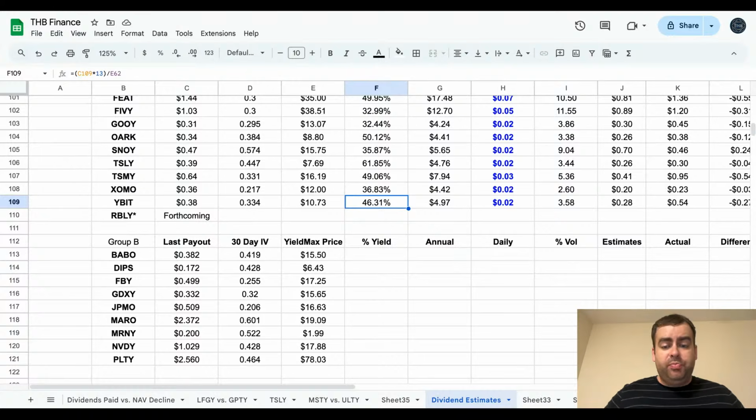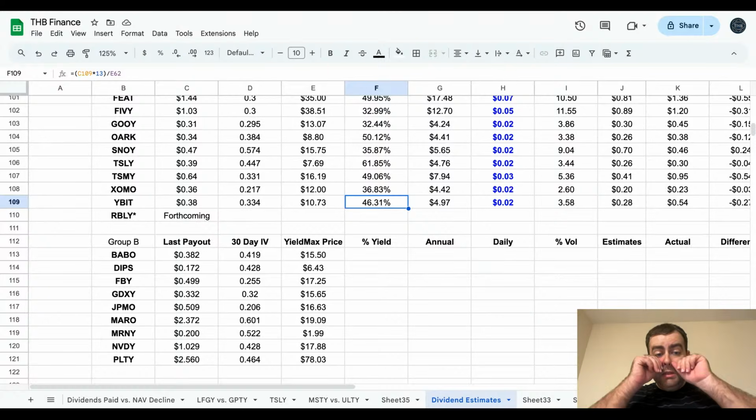The prices of these, PLTY is $78. And this is obviously based on the fact that the underlying is doing so well. Palantir is one of our best stocks of the year. NVDY, 17.88, $1.99 for Moderna or MRNY. So like I've been telling people that are worried about reverse splits, we're not seeing any. Since they did the Tesla one, we haven't seen any. And then MARO, 19.09, 16.63 for JPMO, 15.65 for GDXY, 17.25 for FBY. DIPS is taking a dip, 6.43, and 15.50 for BABO.